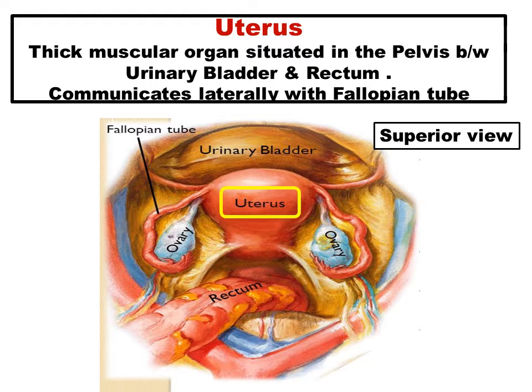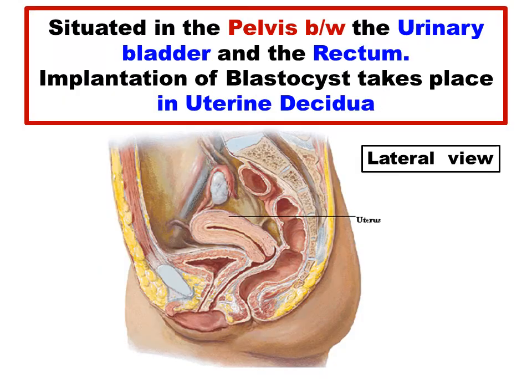The uterus is a thick muscular organ situated in the pelvis between the urinary bladder and the rectum. This is a superior view of the uterus, and it communicates laterally with the fallopian tubes.